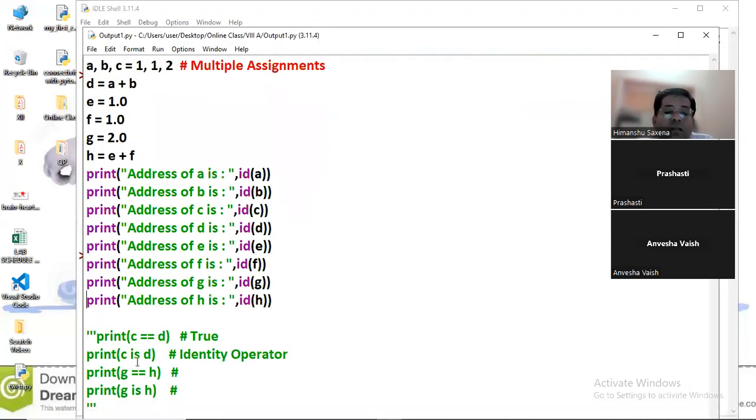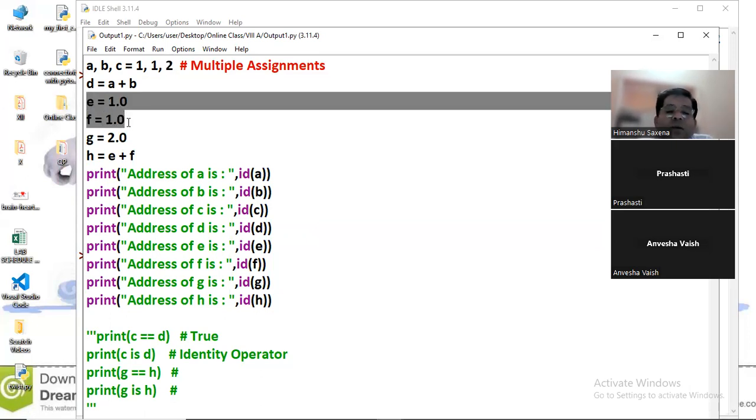Now I'm just showing you something. What we have done here is added both the values, because both values are sharing the same memory location, and we have assigned the addition of these two values to variable D. D is having 2 now, and the C variable, the last one, is holding the last value which is also 2. It means both variables are sharing the same memory location, because in that location the value is 2. Again the E and F variables are sharing the same memory location, so both are the same.